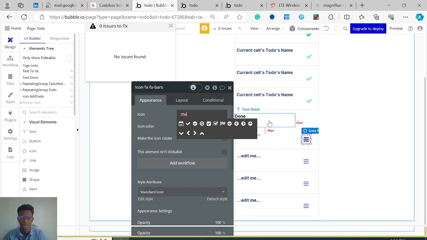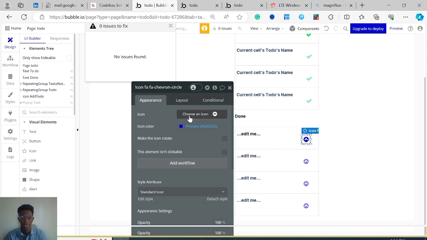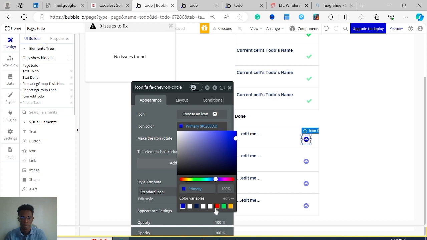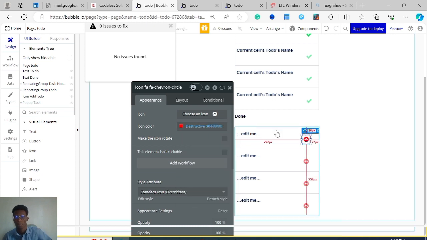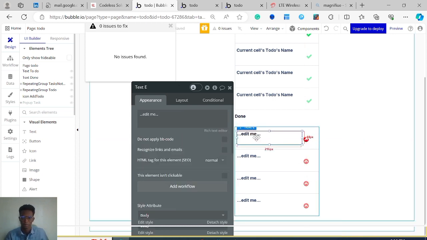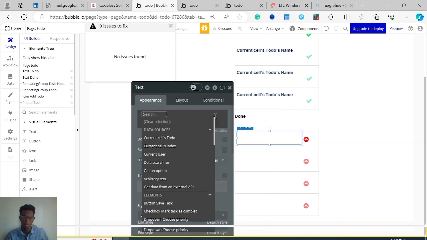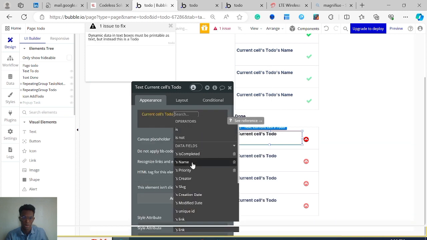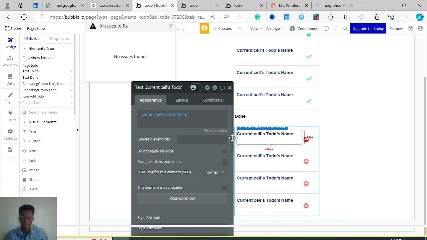Okay, I'm just gonna put this up, more like an up thing, and I'm gonna put the color red. So send it back up, something like that. Alright, so this works. And of course, as with our move, I'll put the current sales to do's name. So this is coming in here.